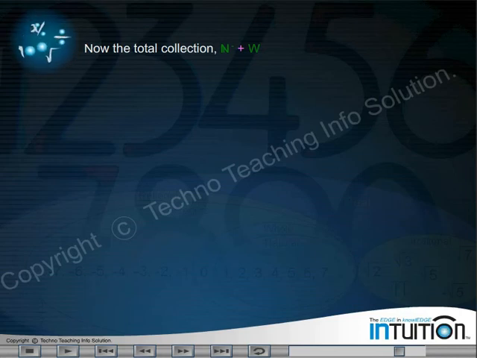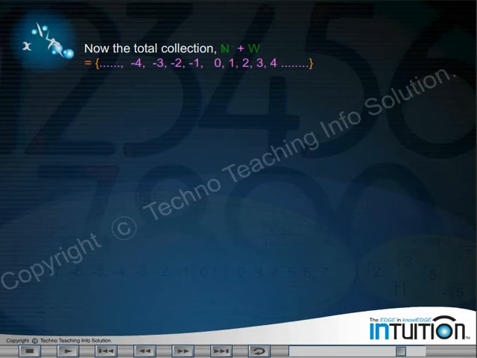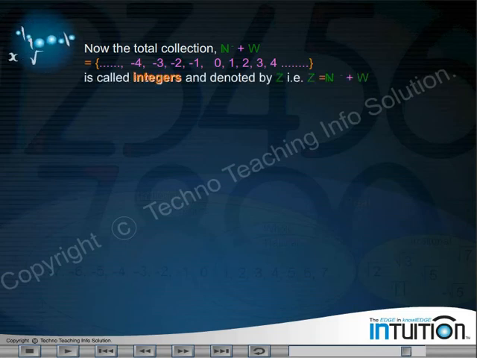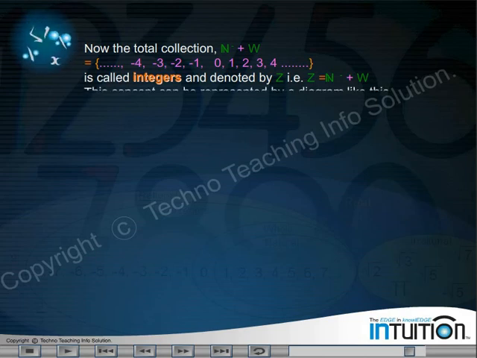Now the total collection N minus plus W is equal to ... minus 4, minus 3, minus 2, minus 1, 0, 1, 2, 3, 4, ... and is called integers and denoted by Z. That is, Z is equal to N minus plus W.